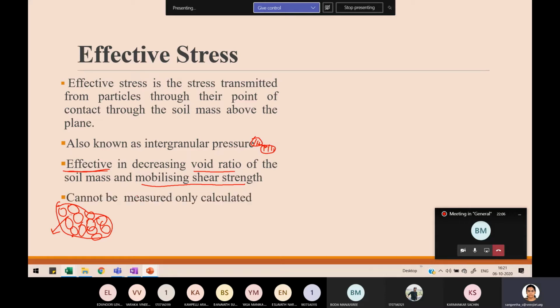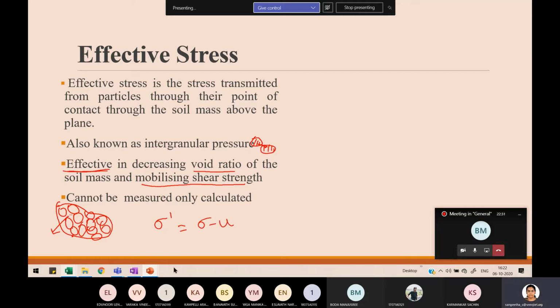Then what? And you know what? This effective stress is just an abstract quantity. So there is no apparatus to directly measure effective stress. Always you could measure only total stress and pore water pressure, and effective stress can only be calculated. So sigma dash is always calculated. It cannot be measured physically. Okay. So sigma dash is equal to sigma minus u.